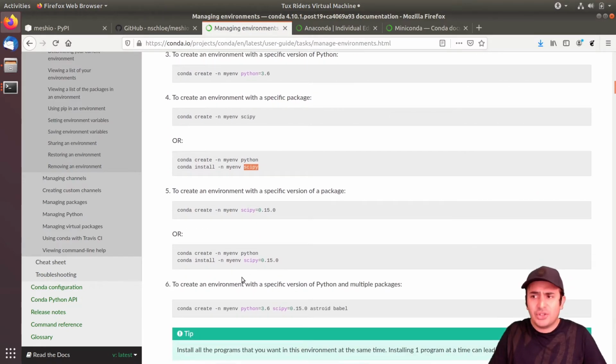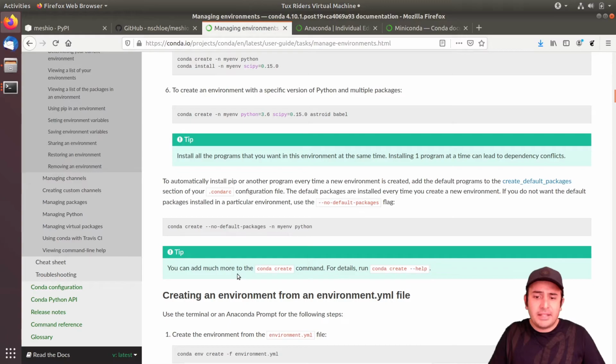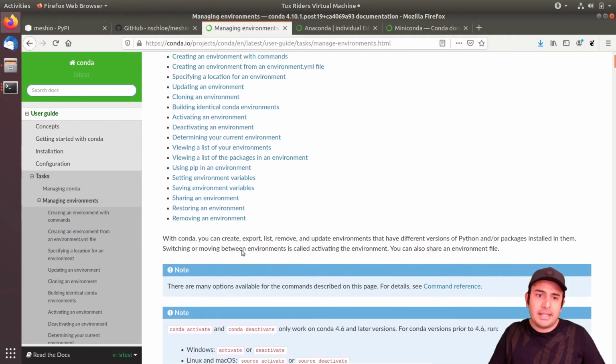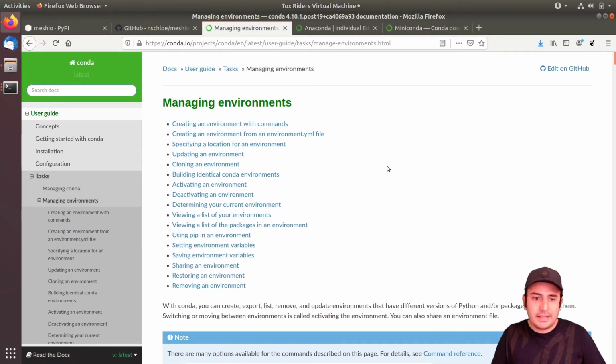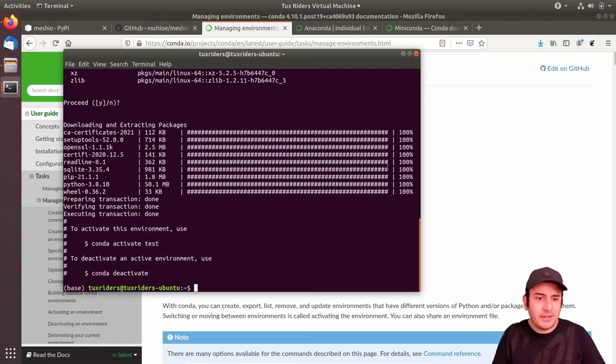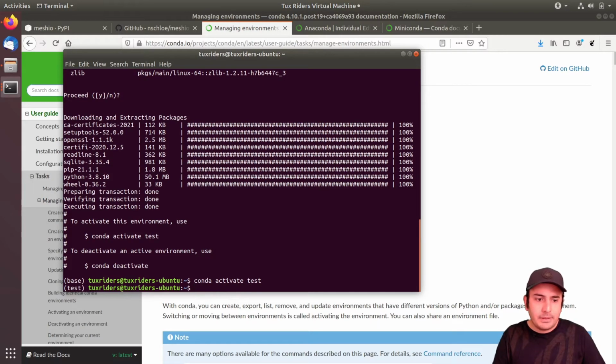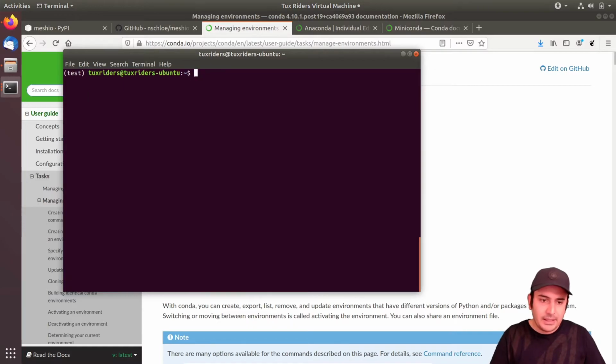And when it's done, we can activate our environment with Conda activate. It says here that if you want to use your new Conda environment, you have to type Conda activate test. And when we run it, you can see that now we are inside the test virtual environment.